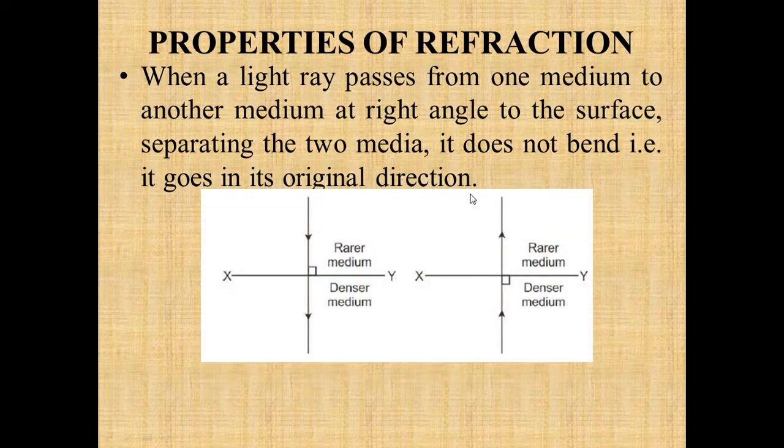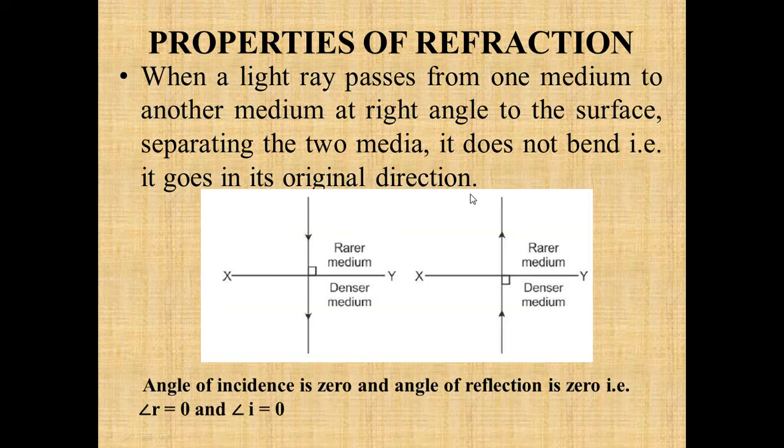In the third case, like we have studied in reflection also, when the light falls on the normal to the surface, it retraces its path. In the case of refraction, when the light falls at an angle of 90 degrees on the surface, its path will not change, it goes in its original direction. That is, no refraction of light takes place whenever the light strikes at an angle of 90 degrees.